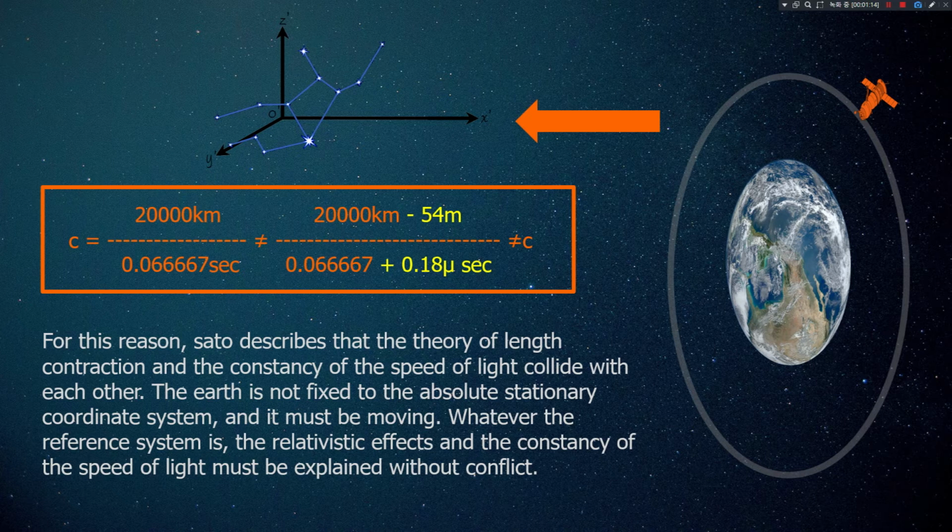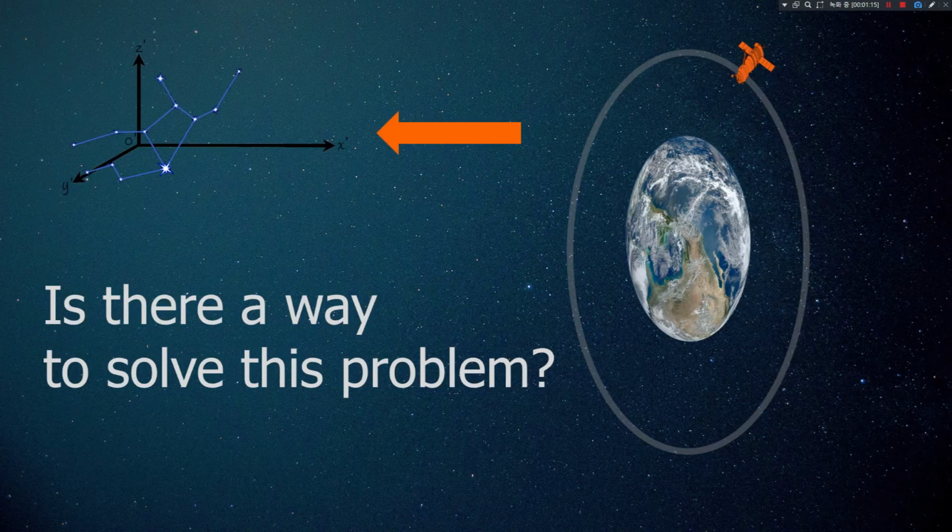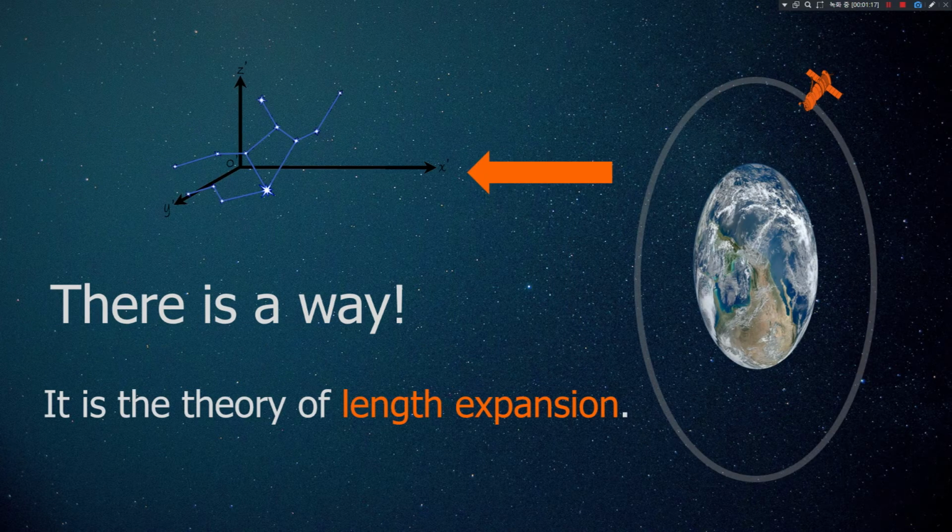If you look at the red box underneath here, if the time delay and length contraction are correct, the time should be increased by 0.18 microseconds and the length reduced by 54 meters. In this case, the velocity of light can never be the speed of light. What happens with this? What can you do with this contradiction? Is there a way to explain this? At present, there is no way in theory. There is no way. But there is only one way to solve this contradiction.